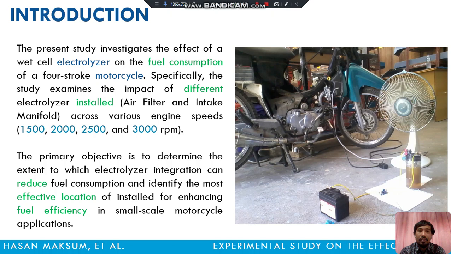Specifically, the study examined the impact of different electrolyzer installation locations, on the air filter or intake manifold, across various engine speeds for variations of 1500, 2000, 2500, and 3000 rpm, revolutions per minute.